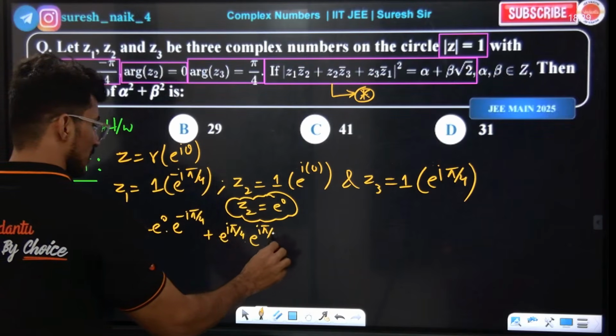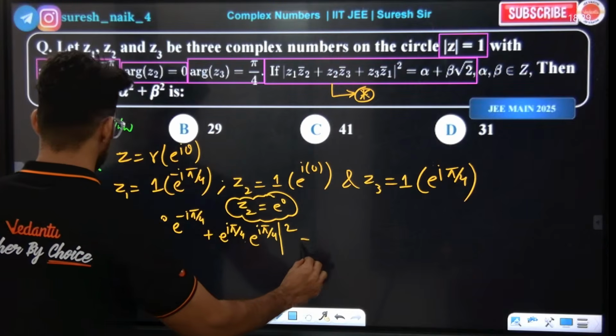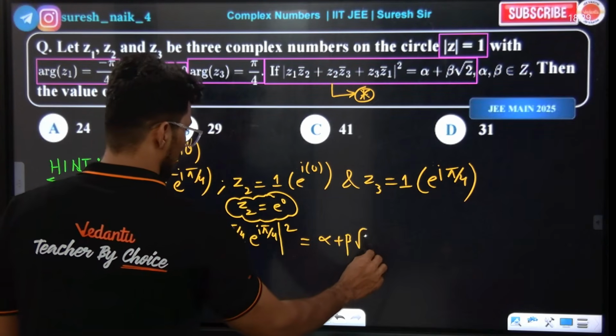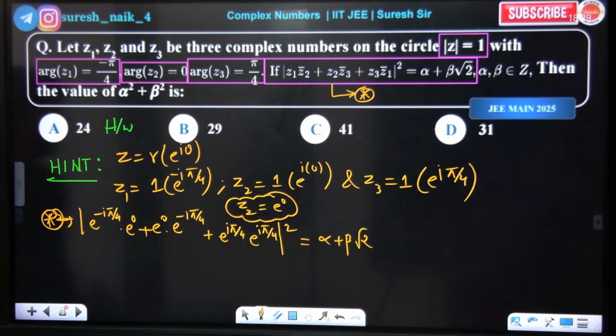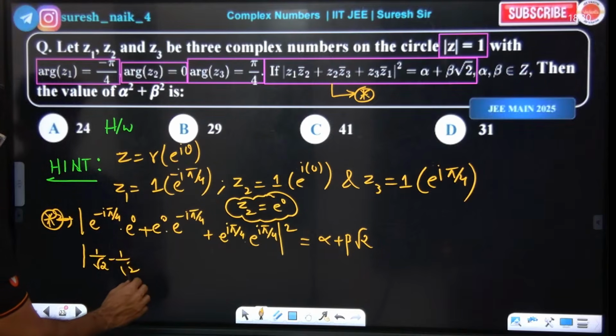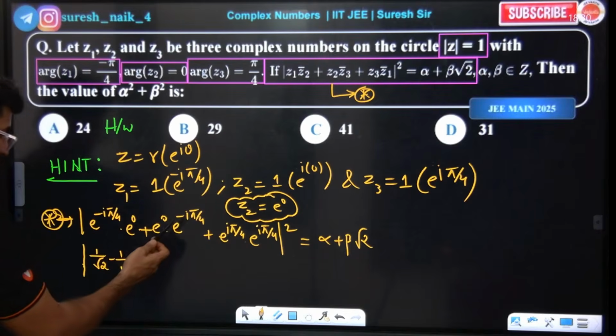That's it. Okay, this is a square. This is equal to what? Alpha plus beta root 2, they have given. Okay? Correct? Tell me. Understood or not? Tell me. This is cos minus pi by 4 plus I sin pi by 4. How much? 1 by root 2 minus 1 by root 2. E power of 0 is 1 only. Okay? Same only.